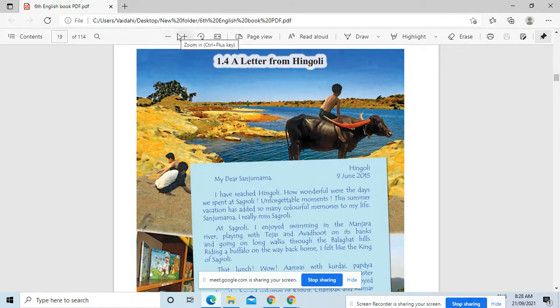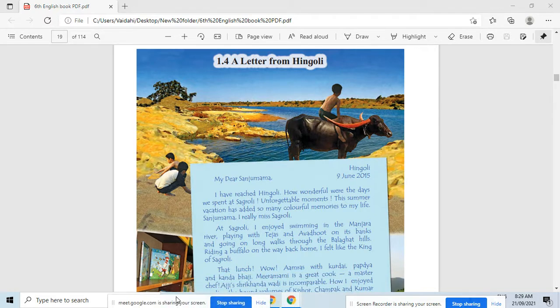Not Hingola, Hingoli. A letter from Hingoli. So this is our study tool 1.4 here. In our previous lecture, we started this lesson. So before going to see the explanation of this letter, who'll tell me what we learned in our previous lecture about this lesson? What things did you understand from our previous lecture?